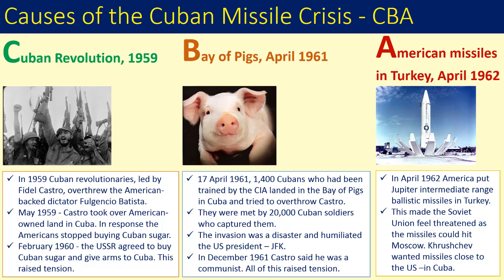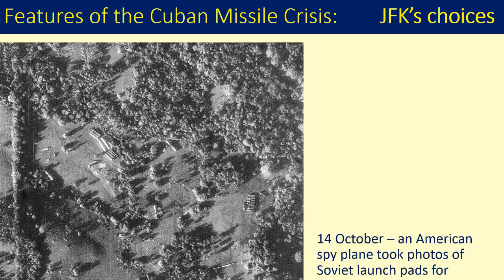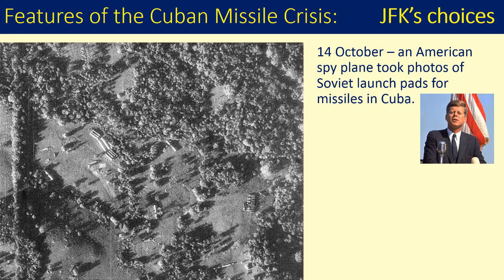Okay, so what was the Cuban Missile Crisis? The crisis was the culmination of all these rising tensions of the past few years. It really began on the 14th of October 1962, when an American U-2 spy plane took pictures of launch pads for medium-range ballistic missiles in Cuba. You should be able to see this famous photo on the screen. The CIA then told Kennedy that Soviet ships were sailing to Cuba carrying the missiles for these launch pads.